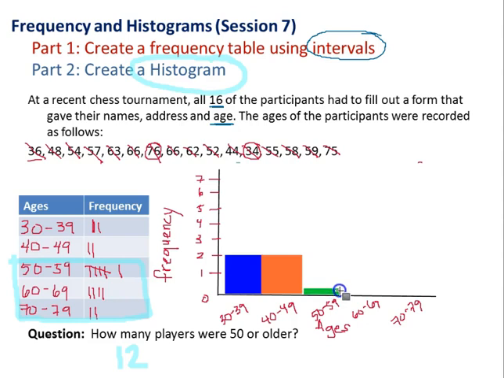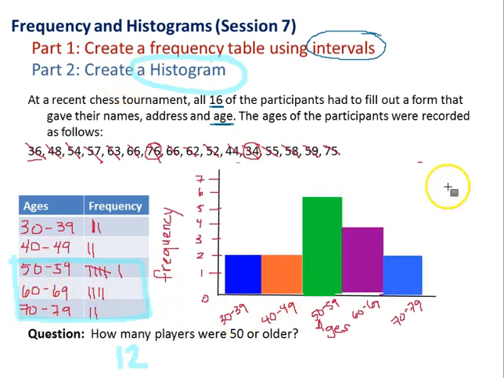So the width should be the same. It's a little hard for me to do on here, so bear with me. They're touching, they're about the same width. 60 to 69, I'm going to finish this up now. So there is my histogram.